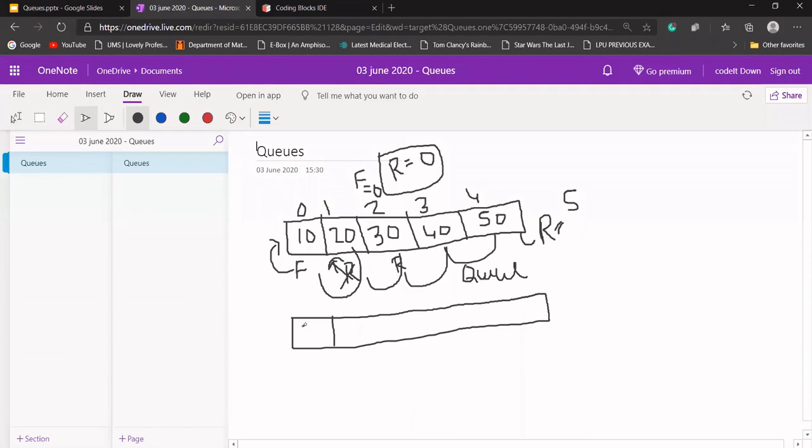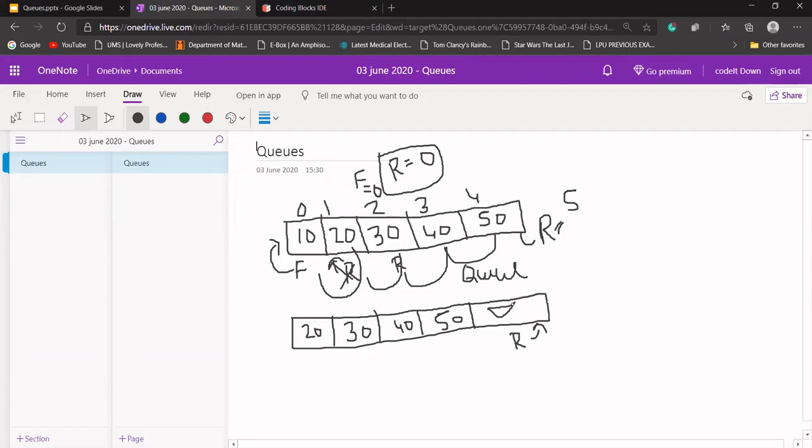Now 20 should be here, 30 should be here, 40 should be here, and 50 should be here. Previously R had the value of 5, but it should now have the value of this index, it should be 4, and we should decrement our R as well, because this position will be blank now. If you want to add something after this deletion, yes, at this time we can add some value to this position, at the last of our queue.